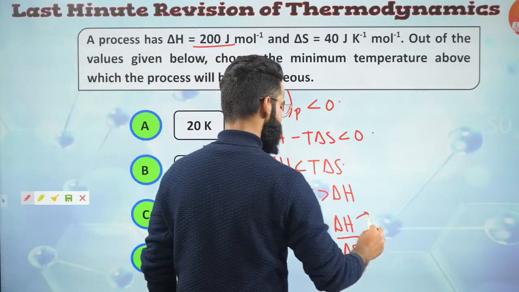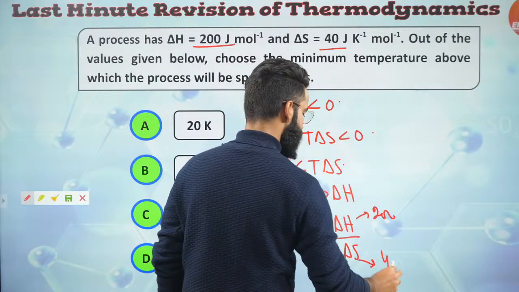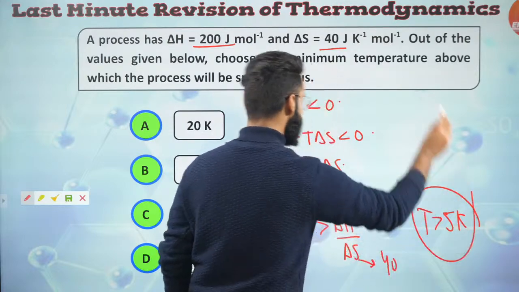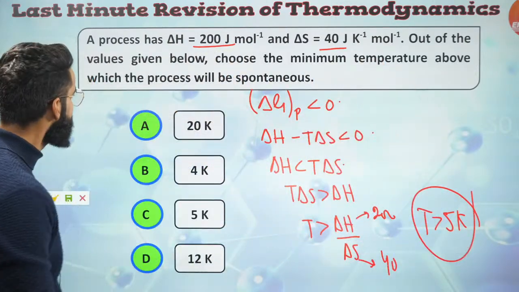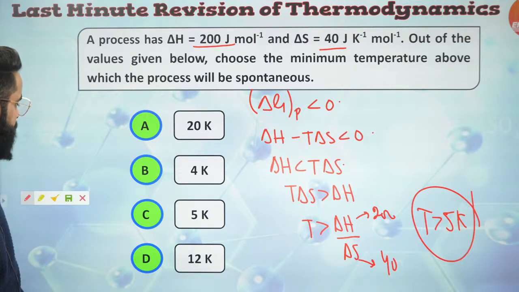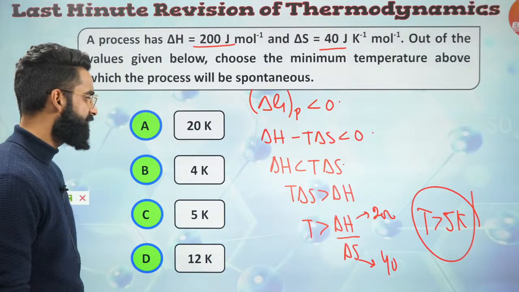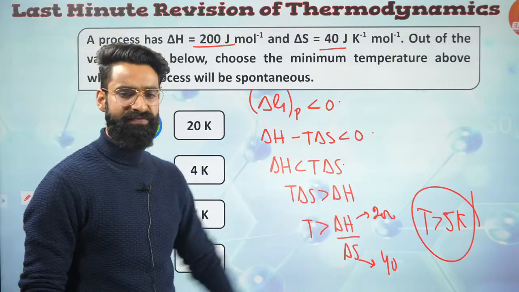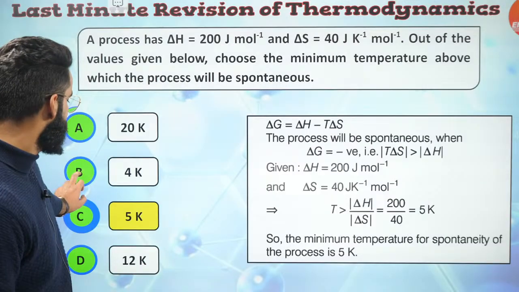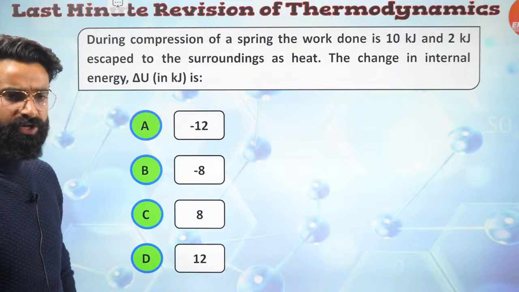Now, what is the value of delta H which is given to me? That is 200, right? Delta S, how much is that? Delta S is 40. 200 divided by 40 means 5. So I need to keep the temperature greater than 5 Kelvin, then only the process is going to be spontaneous. The minimum temperature above which the process will be spontaneous, yes, above 5 Kelvin. So it's going to be 5C as the answer, right? Absolutely.